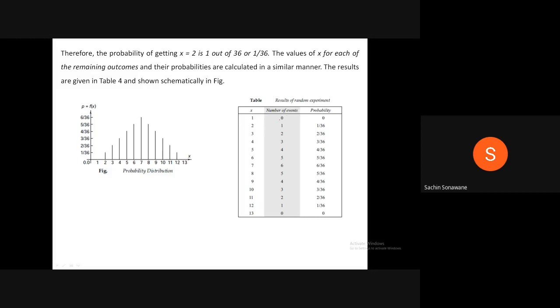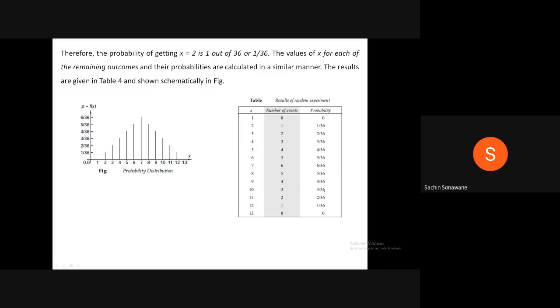Now, if x is equal to 1, number of events 0, probability 0. For 2, 1 event, 1 divided by 36. For 3, 2 events, 2 divided by 36. For 4, 3, 3 divided by 36. For 5, 4, 4 divided by 36. For 6, 5, 5 divided by 36. For 7, 6, 6 divided by 36. For 8, 5, 5 divided by 36.